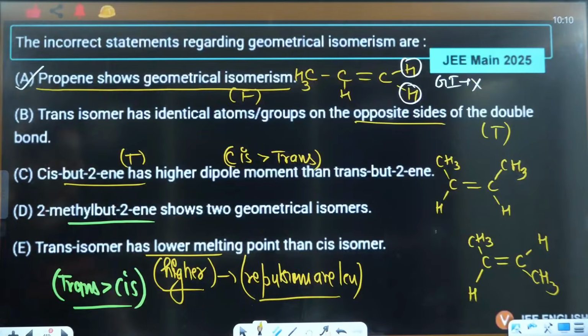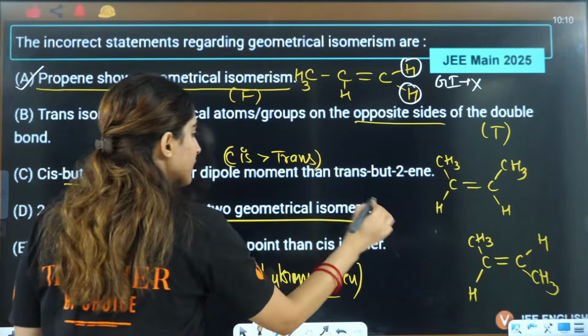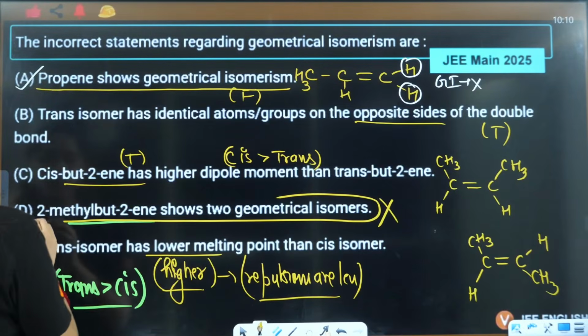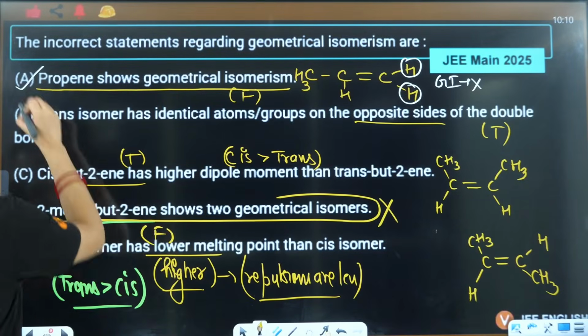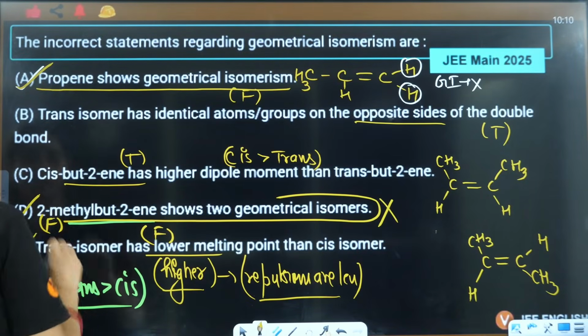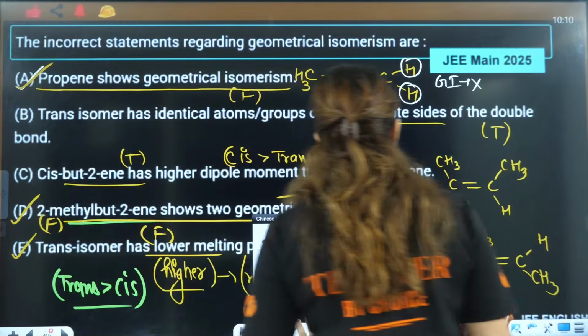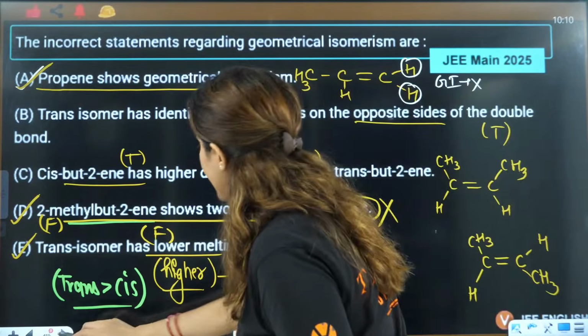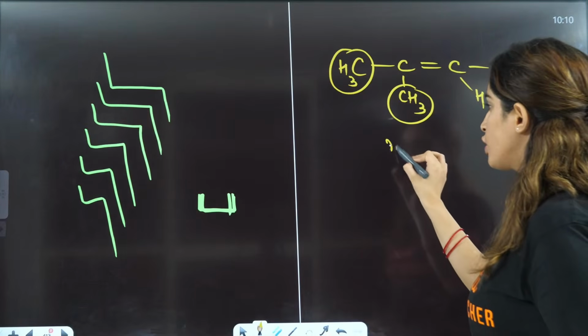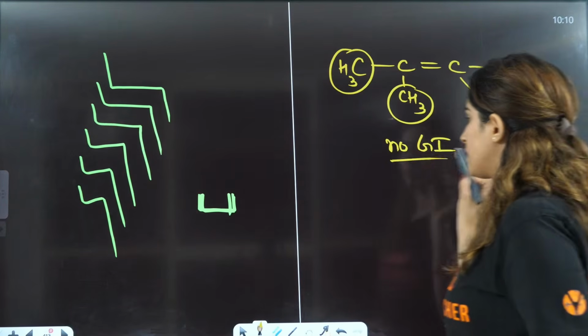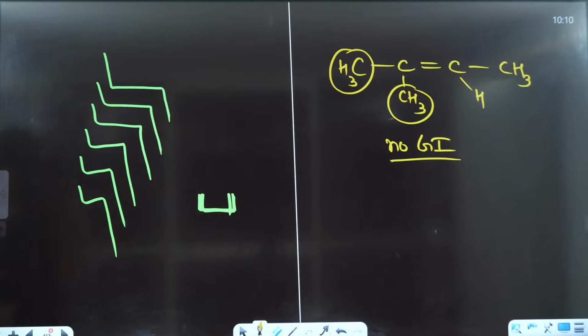No, it is not possible. So this is also false. So A, D, E are incorrect statements here. See here, because of CH3 being the same, no geometrical isomerism is possible. Understood?